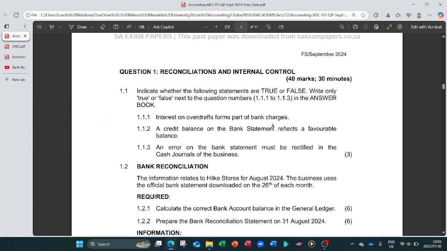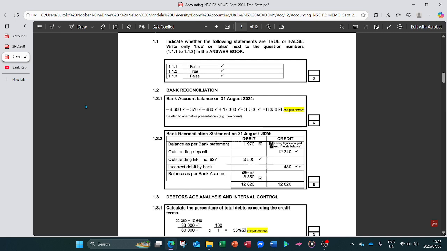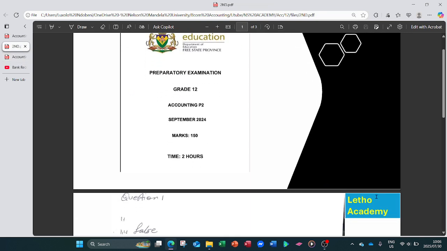The bank may have monthly charges, for example Capitec may have monthly bank charges of 20 rand, but if you didn't borrow, you are not going to be charged interest on overdraft. So this is false. The interest on overdraft is the cost of borrowing, whereas bank charges are the cost of using the bank. When you withdraw, you are charged. When you buy with the card or you tap, you are charged. Those are the bank charges. So our answer for 1.1.1 is false.